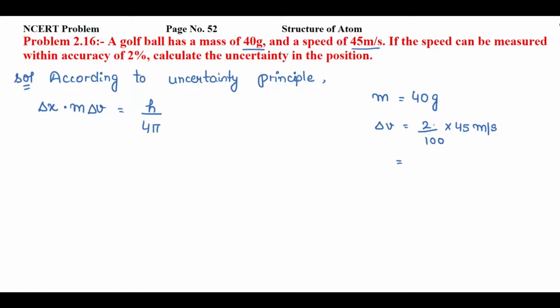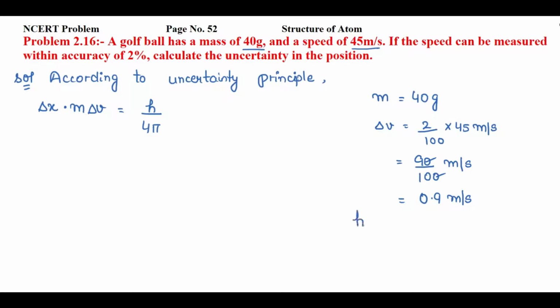So if I see 2 into 45, that will be 90 by 100. So I'll cancel these two zeros. Meter per second. So 9 divided by 10, that will be 0.9 meter per second. That means this golf ball will have velocity 45 plus 0.9 meter per second, or it may have velocity 45 minus 0.9 meter per second.